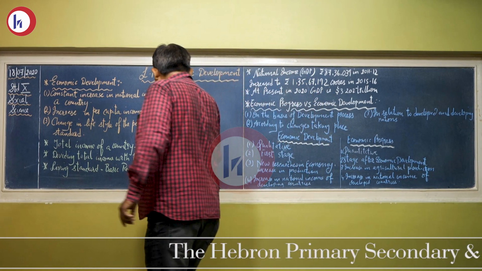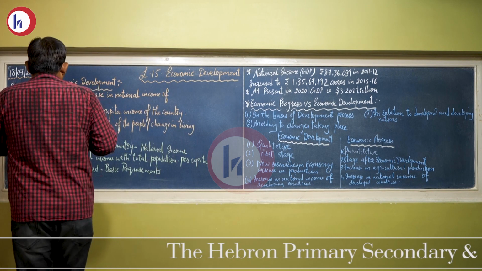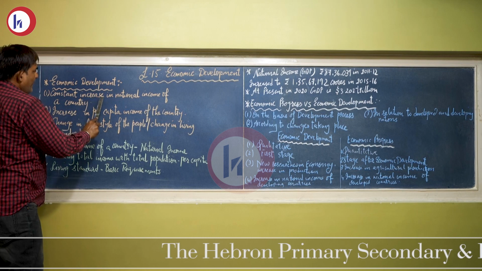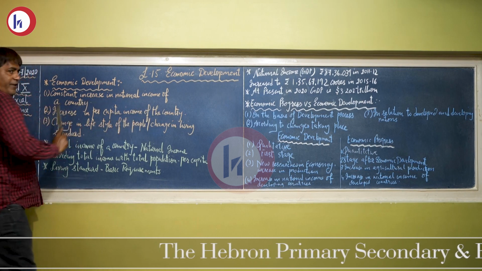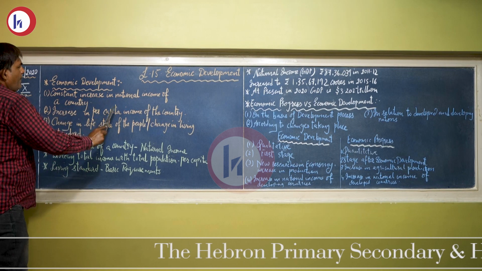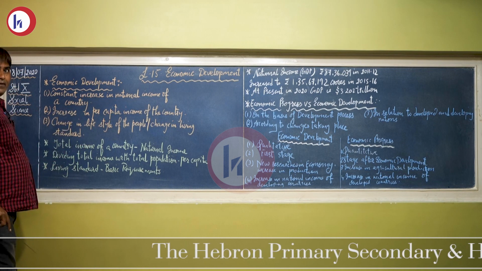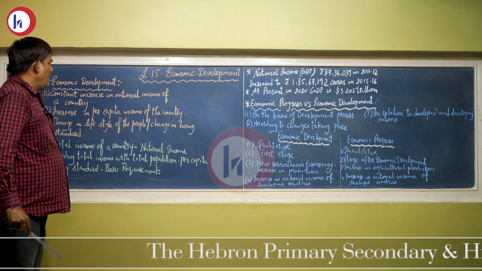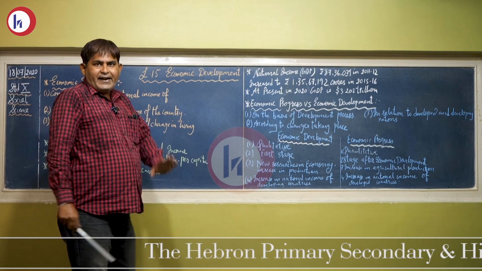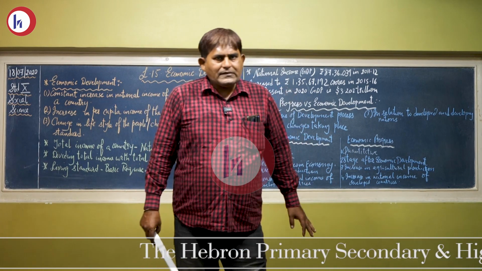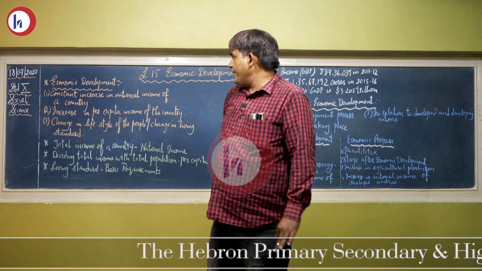Let us understand the definition point-wise. Number 1, constant increase in national income of a country. Number 2, increase in per capita income of the country. And number 3, change in lifestyle of the people. Change in living standard of the people of the country is termed as economic development.